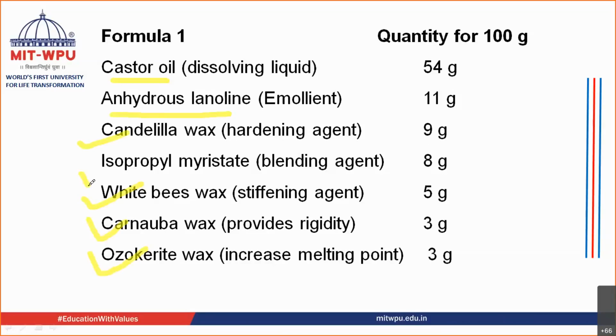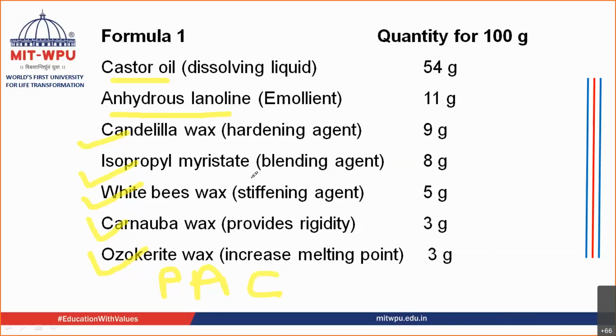Then you have the blending agent, again an oil or liquid component, isopropyl myristate. You can add preservative to this, methyl paraben or propyl paraben or a combination. You can add antioxidants to this preparation. Coloring agent is missing in this formulation, so coloring agent should be added, which is very important. So this is the formula of the base.